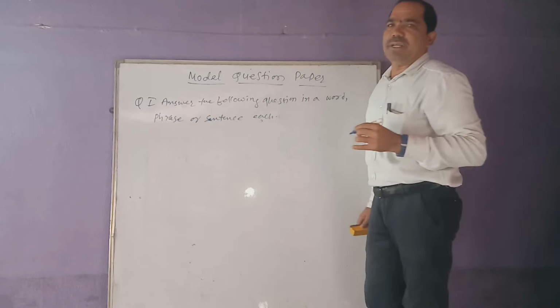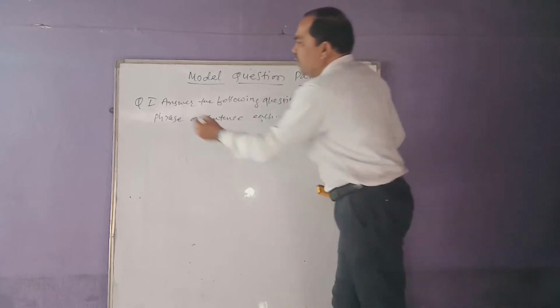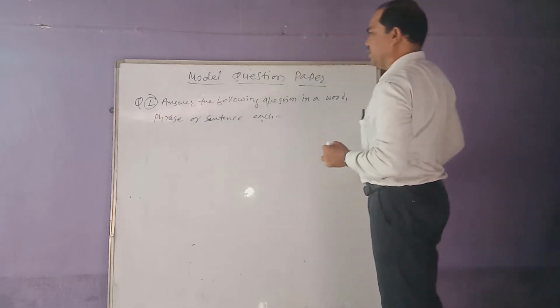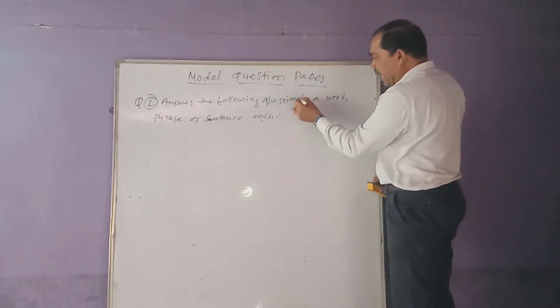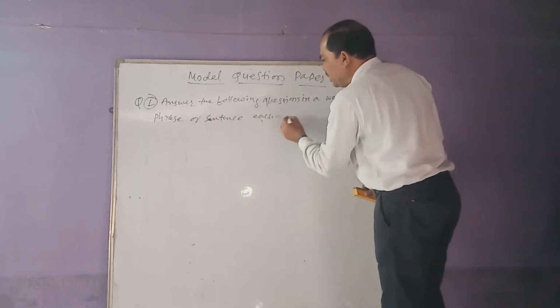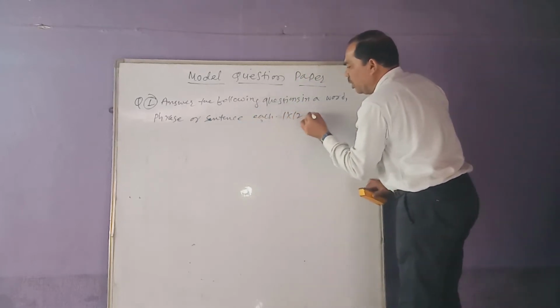Try to understand, my dears. This question carries a total of 12 marks.